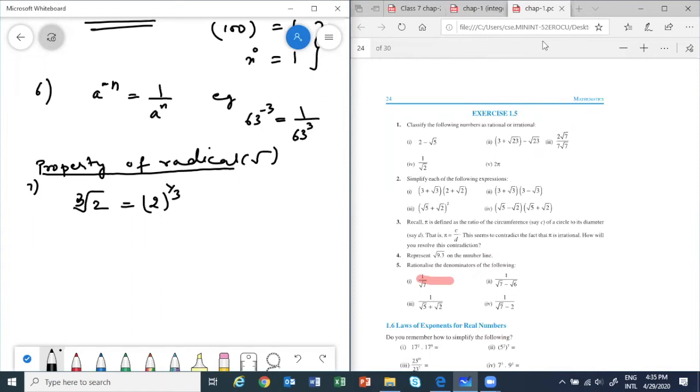Yes, yes. Sixth property, we can change negative exponent to positive. Now next, this seventh property is not an exponent property, it is a radical property.